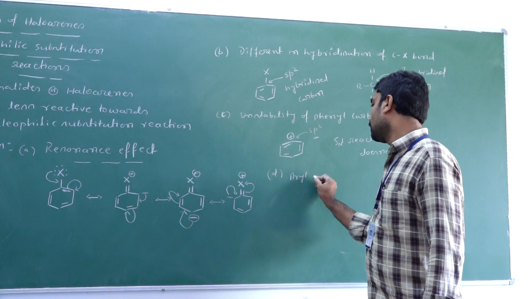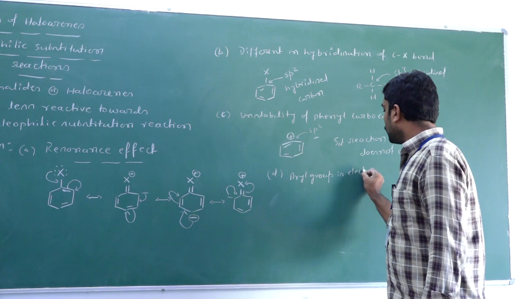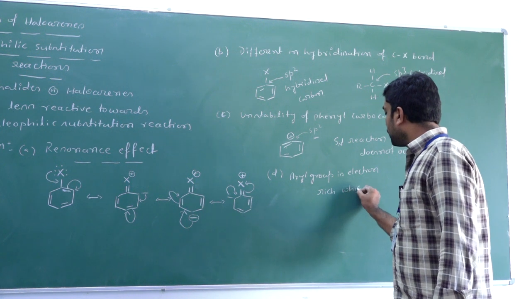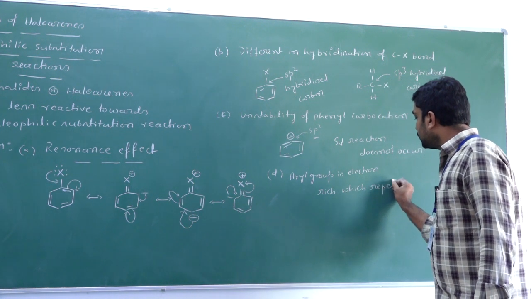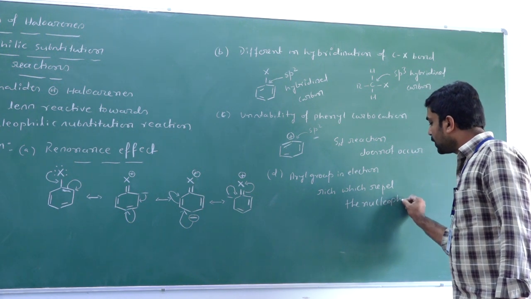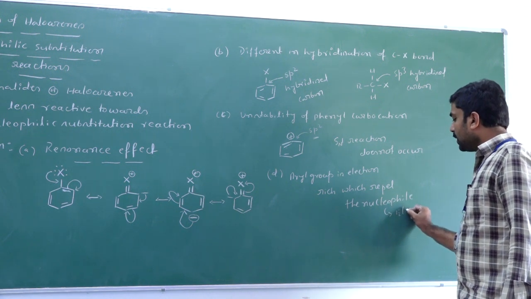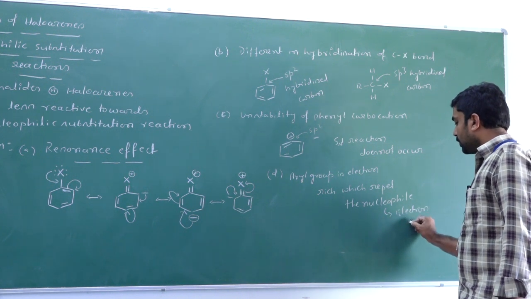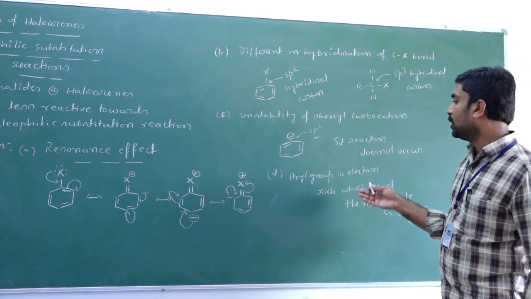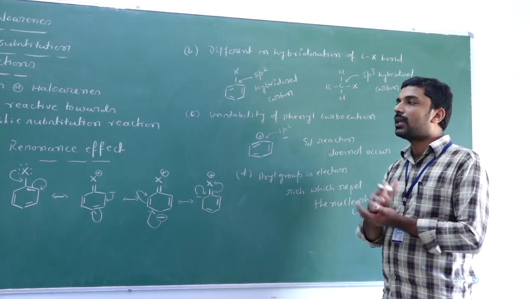The aryl group is electron rich, which will repel the nucleophile, because the nucleophile is also electron rich. So here the nucleophile is electron rich and the aryl group is also electron rich. When the nucleophile approaches the aryl group, what happens? They repel each other because both are electron rich.